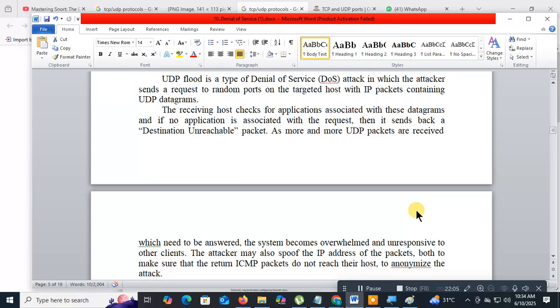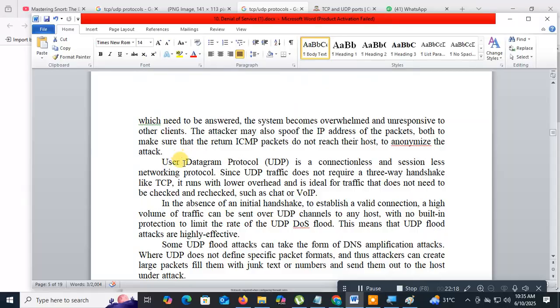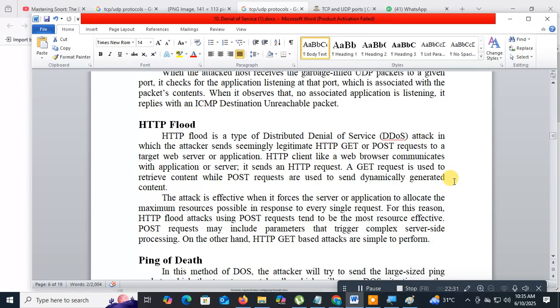The receiving host checks for an application associated with the datagram. If there is no application, it sends back a destination unreachable packet. As more UDP packets are received, a huge number of UDP packets are sent to the target server, so the system becomes overwhelmed. This is known as the UDP flood attack.